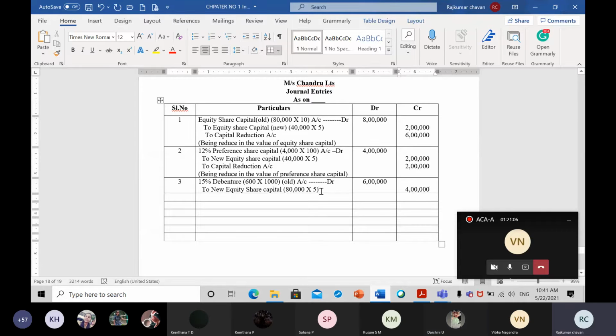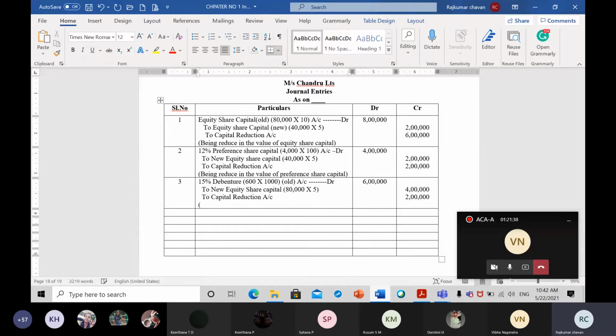It means we have to give debenture holders 6 lakh rupees, but we are giving them 4 lakh rupees of equity shares. The remaining amount will go to the capital reduction account. So in capital reduction account, 2 lakh rupees will go.